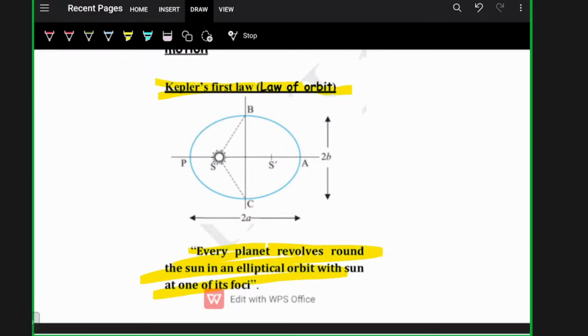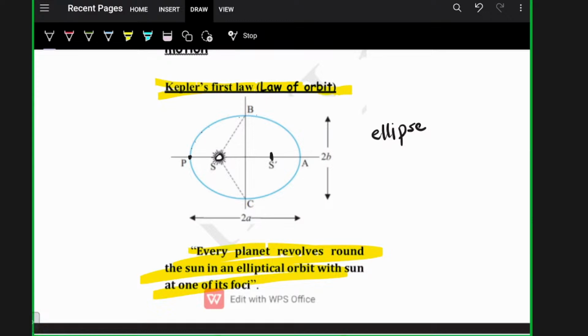That means, see, suppose this is the planet. Every planet revolves around the sun. This is the sun. Around the sun in an elliptical orbit, not a circle, with the sun at one of its foci. The position of the sun is one of the foci of the ellipse. Either it should be here or here.